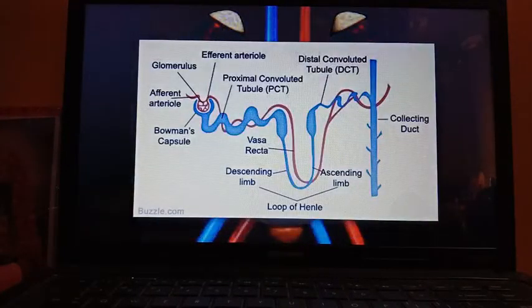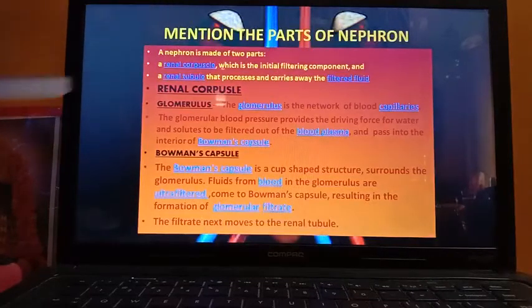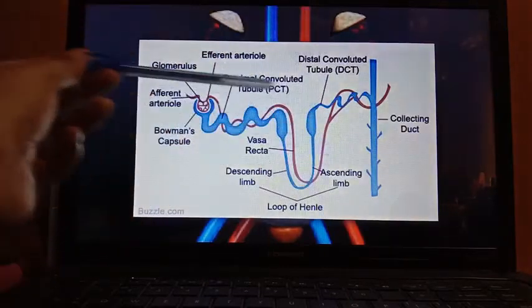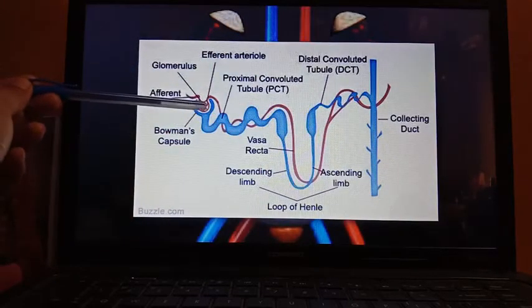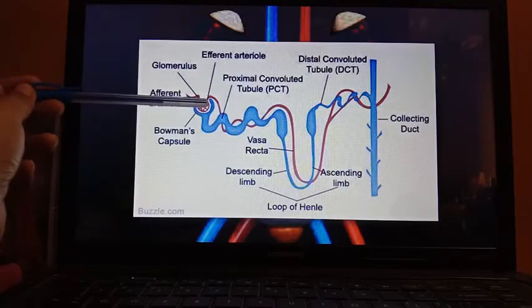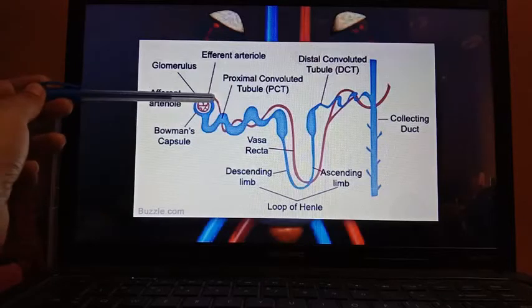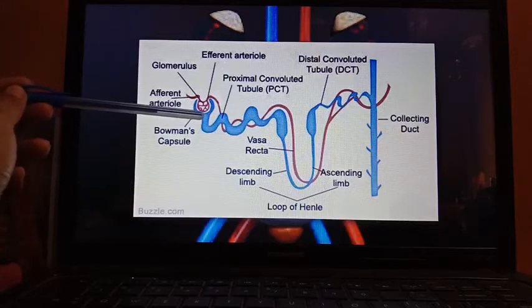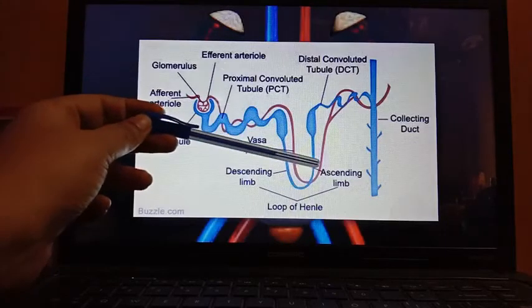Now next is the structure of the nephron, mention the parts of the nephron. So this is the general diagram of a nephron. You know that nephrons are the structural and functional units of the kidneys. So here you can see one single nephron. The main parts are glomerulus. This is a tuft of blood capillaries. Then glomerulus is surrounded by a Bowman's capsule, cup-shaped structure.